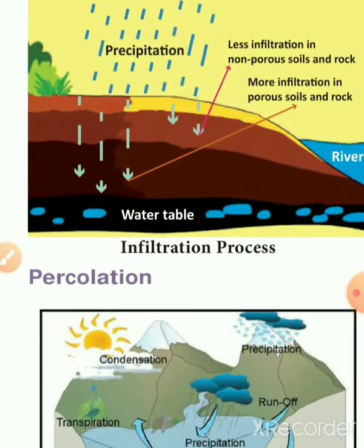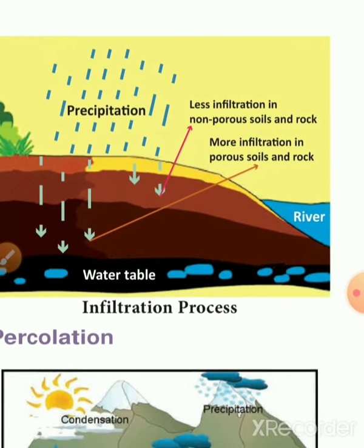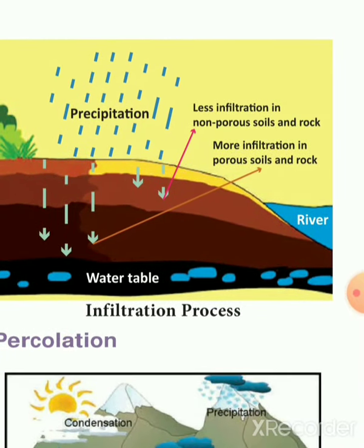Let me discuss with the diagram. In the diagram, the first process is precipitation, and another is infiltration.